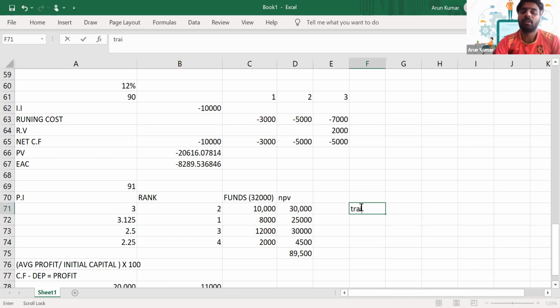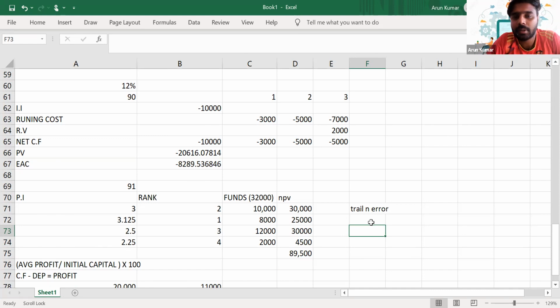We'll select different combos such as projects A, B, C, or projects B, C, D. Whichever combo gives the highest NPV with the capital we have in hand, we'll select that combo of projects. We can't find the profitability index there because it is an indivisible project. Is it clear, everyone?